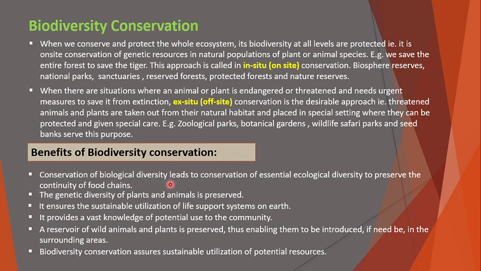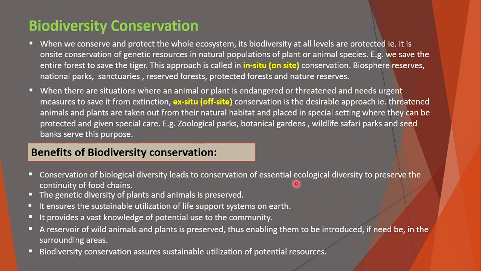Conservation of biological diversity leads to conservation of essential ecological diversity to preserve the continuity of food chains. If we do not conserve biological diversity, the food chain, which is a continuous process between a wide variety of plants and animals, can break.